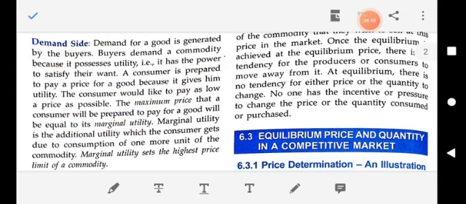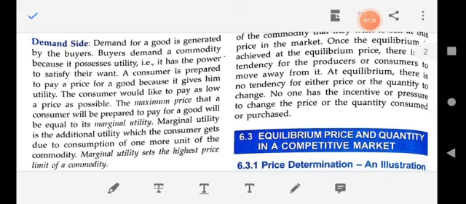So the demand side: the consumer creates demand for goods useful to him, and the consumer basically wants to pay the least price for the goods.